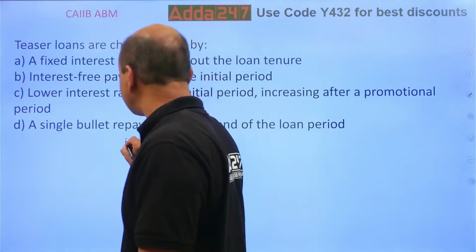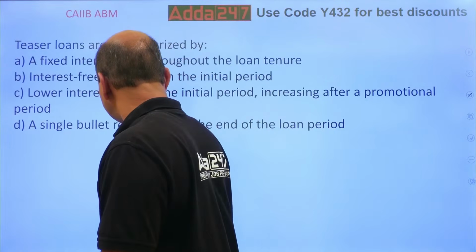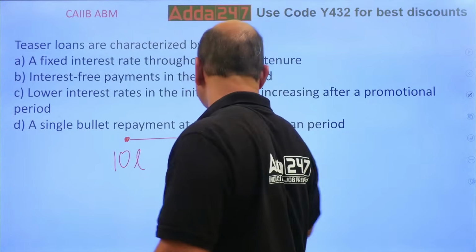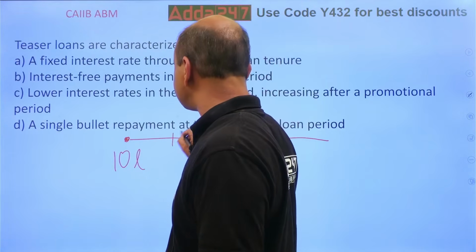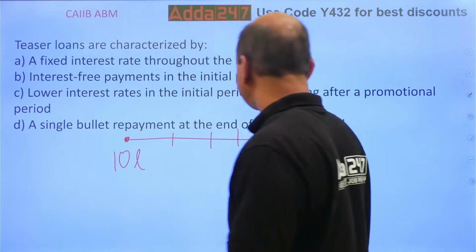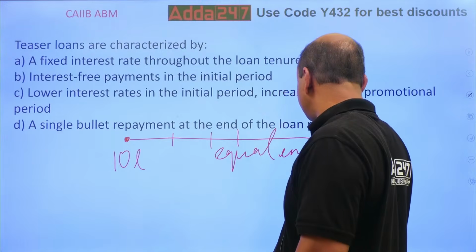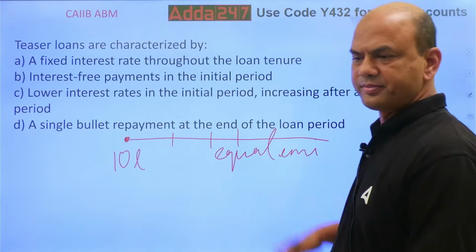Let's say I give you 10 lakh rupees right now. In a normal loan, the EMI starts immediately with the full amount. Whatever this amount is, it is an equal EMI, from start till end.